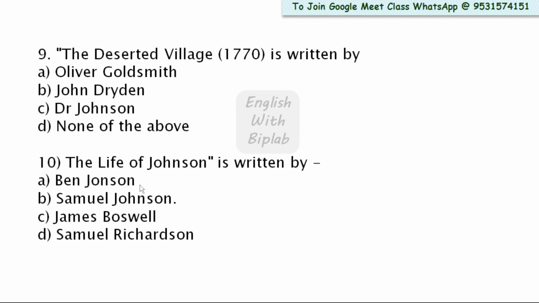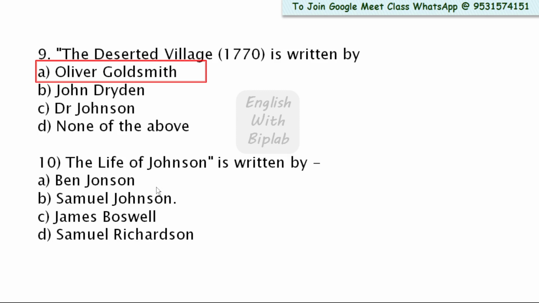Question number 9. The Deserted Village, published in 1770, is written by Oliver Goldsmith, John Dryden, Dr. Johnson, none of the above. I previously told you. Here the right answer is option A. Oliver Goldsmith is the writer of The Deserted Village.